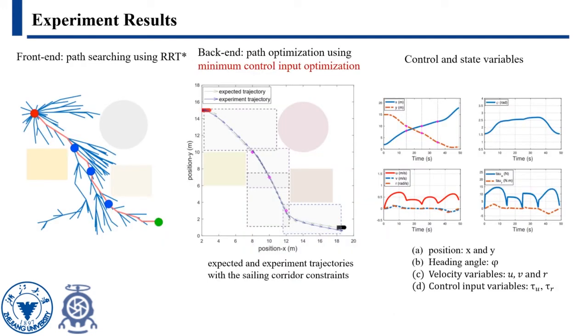The trajectory generated by the minimum control input function is demonstrated in the middle figure. 3 pink points show the locations of the 3 waypoints generated by the front-end planner. The green arrow sequence denotes the expected trajectory by the optimizer, and the blue one denotes the trajectory our model performs in the Gazebo simulation environment.